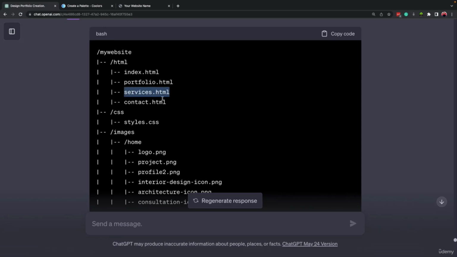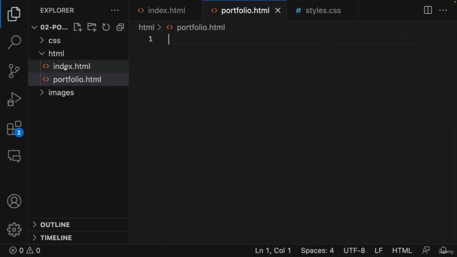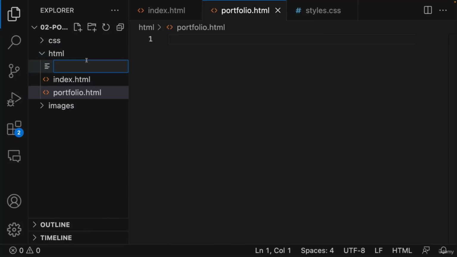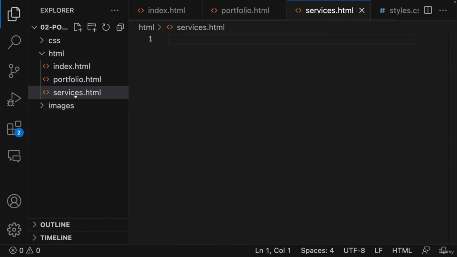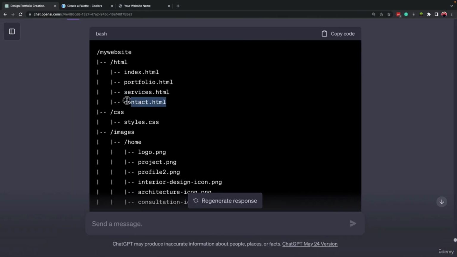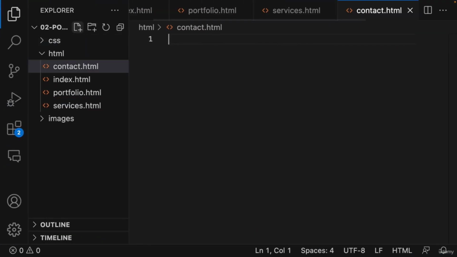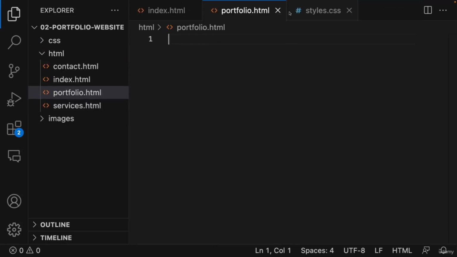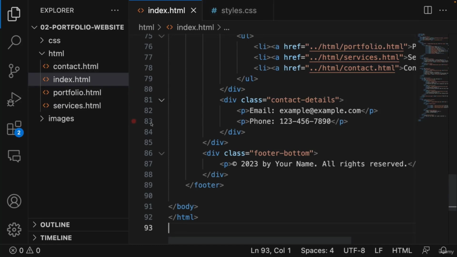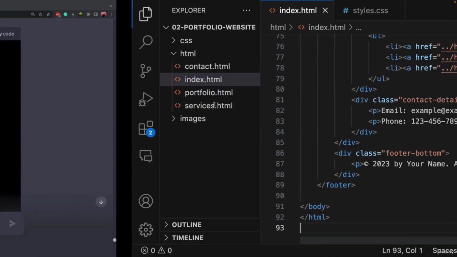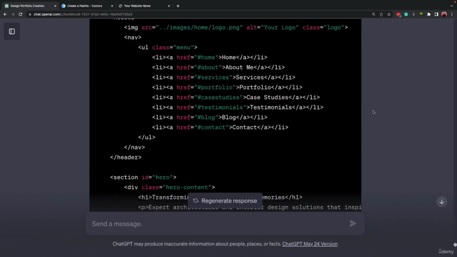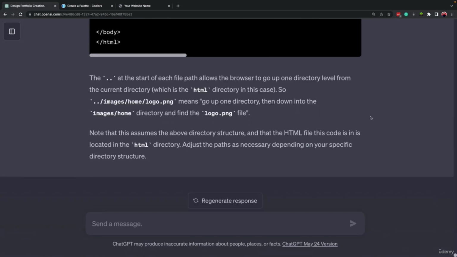Here we have services.html. Okay, we have services.html and contact.html. So all of these are inside our HTML folder. Right now we don't do anything with them, so I'm going to close them. And that would be all for this lesson. So if you're ready, let's go for the next part.